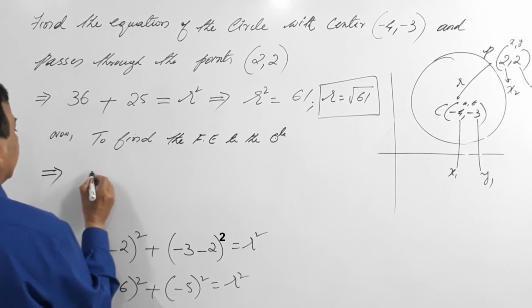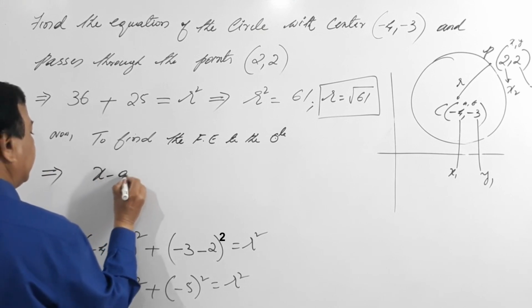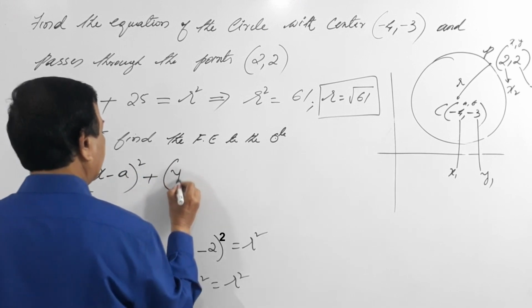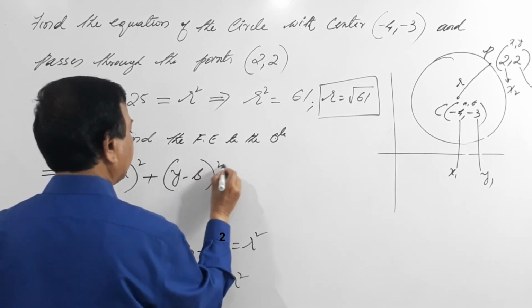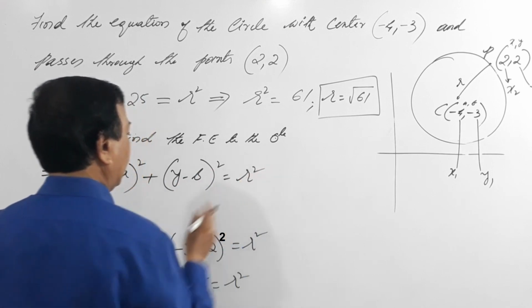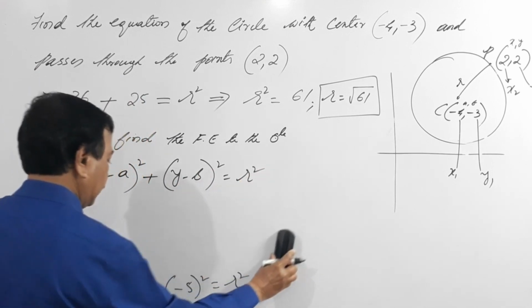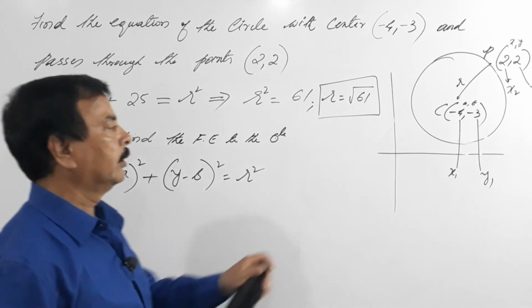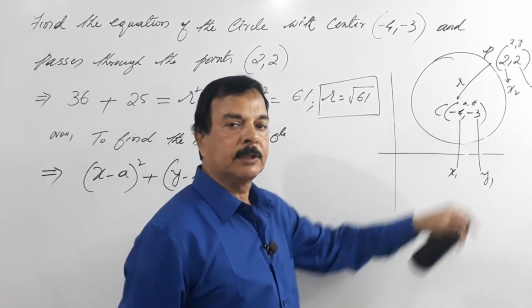That is (x minus a) the whole square plus (y minus b) the whole square equals r square. What is a? a is minus 4, b is minus 3.